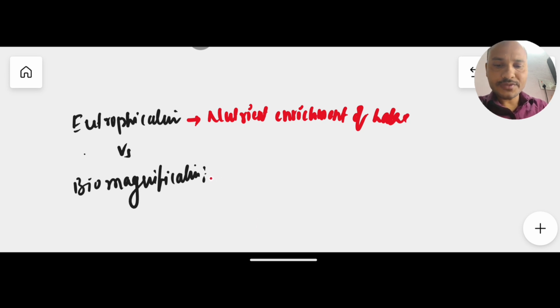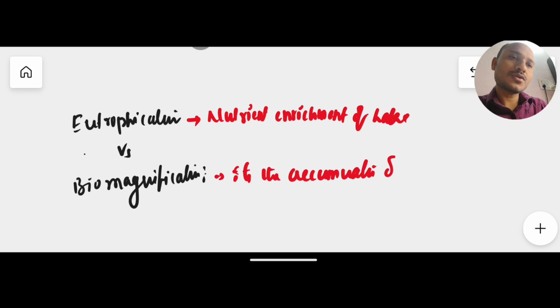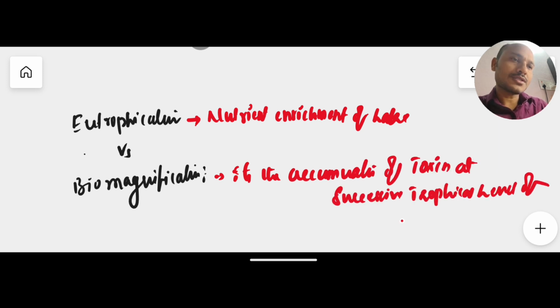In biomagnification, it is the accumulation of toxins at successive trophic levels of organisms. So there is a clear-cut difference between eutrophication and biomagnification. In eutrophication, there is only nutrient enrichment of the lake, meaning the lake will be completely enriched with nutrients. In biomagnification, it is the accumulation of toxins at successive trophic levels of organisms. So this is all about the entire concept of biomagnification and bioaccumulation.